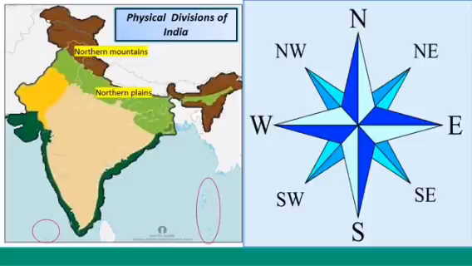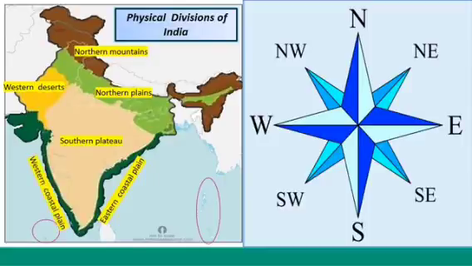The yellow colored portion signifies the western Thar desert. The skin colored area, which is in the shape of cone or triangle, is the southern plateau or peninsular plateau. The dark green colored portion to the east and the west of peninsular plateau is called coastal plains.